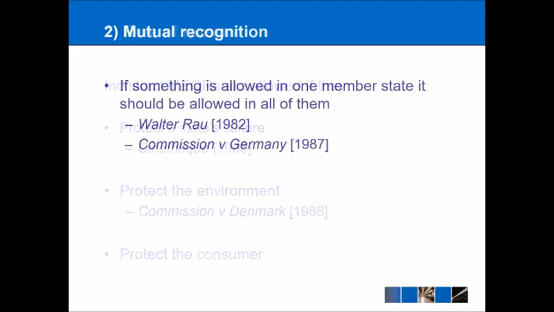The second rule that was developed in Cassis de Dijon is called mutual recognition. A lot of students tend to get a little bit confused about this, but I actually think it's a relatively simple one to explain. It's basically saying, well, if something's allowed in one member state, why shouldn't it be allowed in all of the member states? So to give an example, Van de Haar 1982 was a Belgian case where the Belgian government said that all margarine had to be packaged in cube-shaped packages.